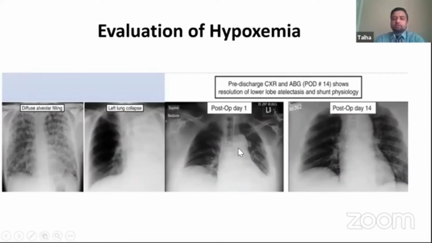So sometimes it's really hard to tell. Looking at the first X-ray, if you miss that there's significant atelectasis, you would not think that this patient would have profound hypoxemia, but only when you compare it to the improved X-ray can you really tell how much reduction in lung volume is present there.